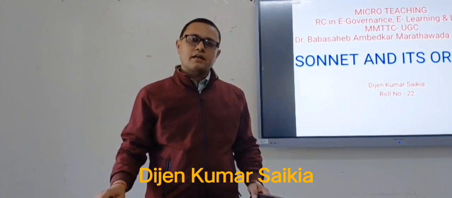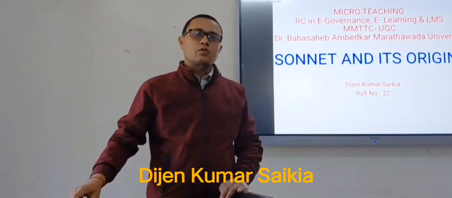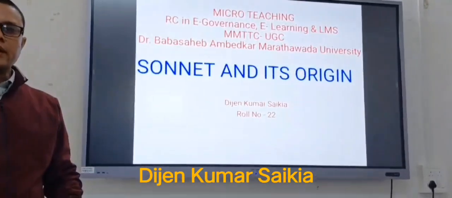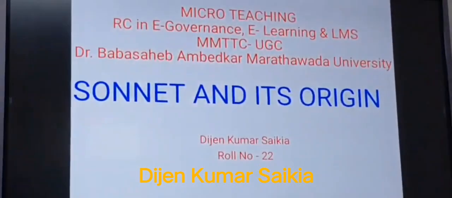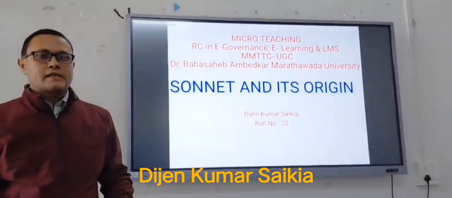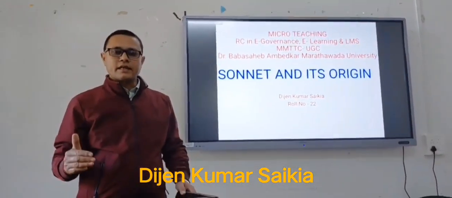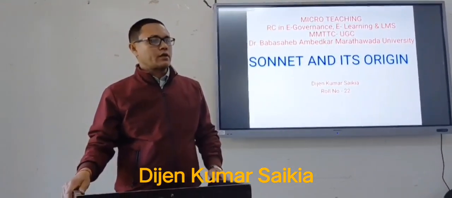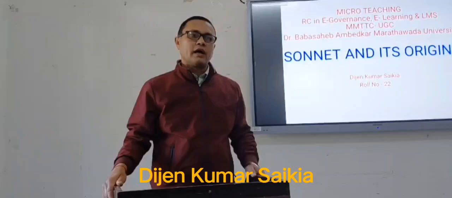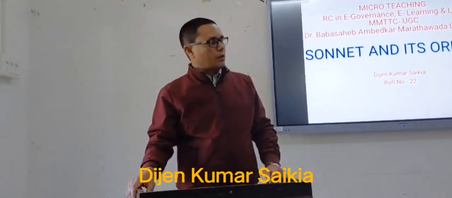Whereas Petrarch divided his sonnets into 2 parts, that is octave and sestet, a Shakespearean sonnet has 4 parts. The first 4 lines are called the first quatrain, the second 4 lines the second quatrain, and the third 4 lines the third quatrain. And a Shakespearean sonnet is always closed by a couplet.